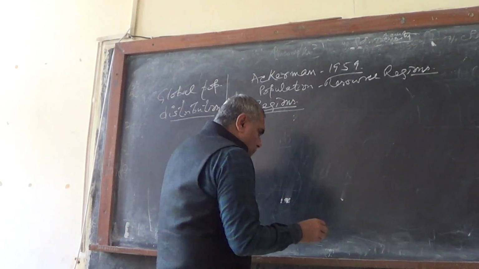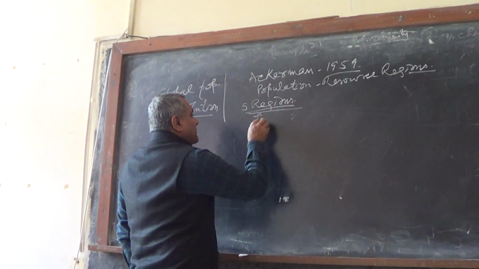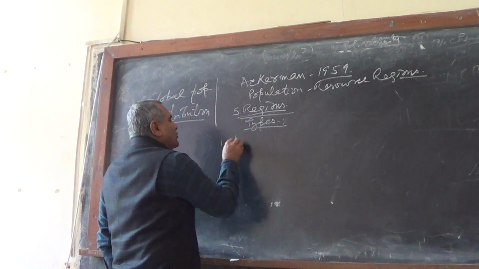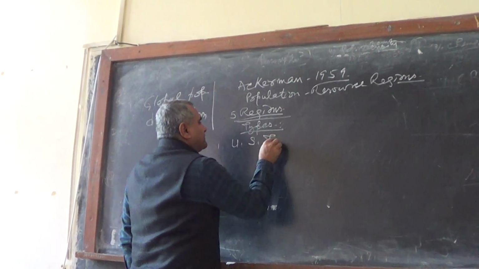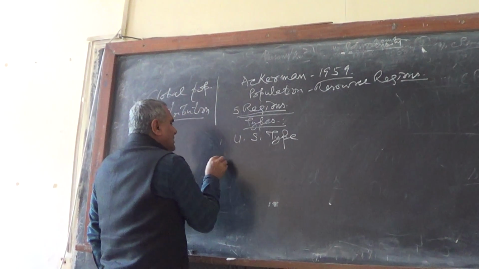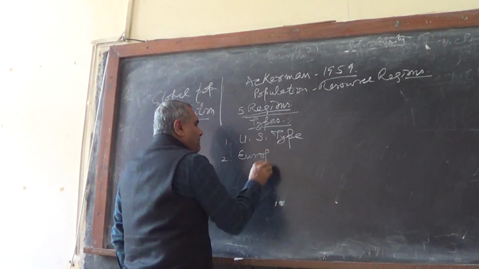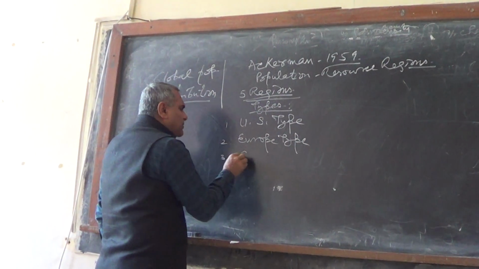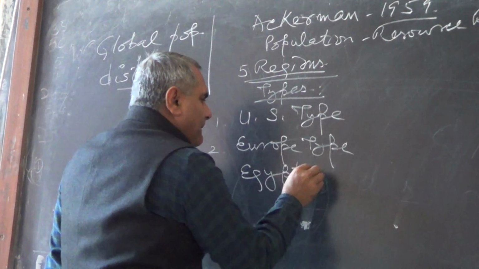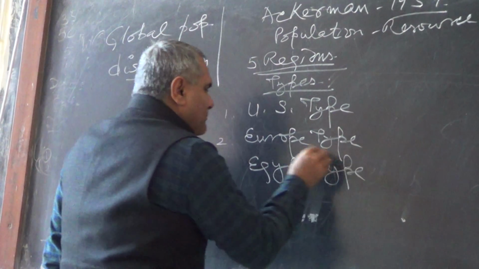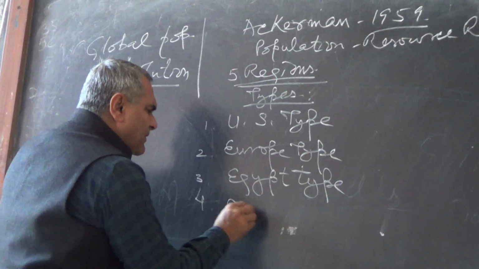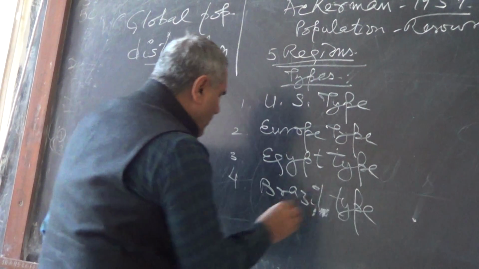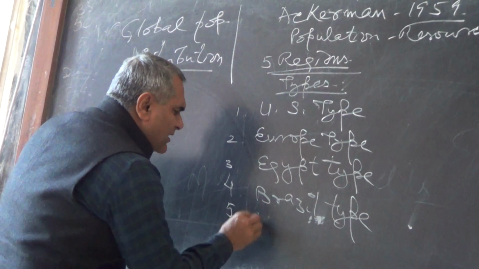So he said 5 types of population region. First he said US type. Second he said Europe type. Third he said Egypt type. Fourth he said Brazil type. And fifth he said Arctic type.